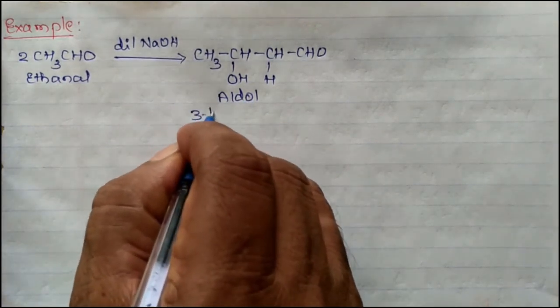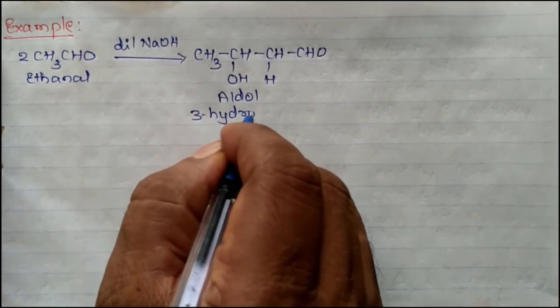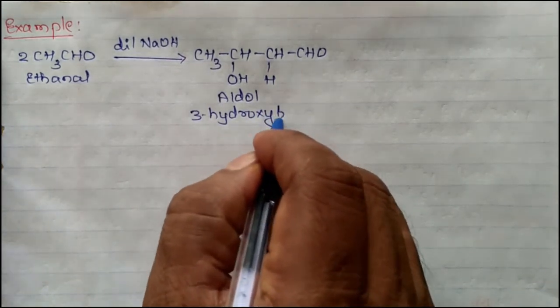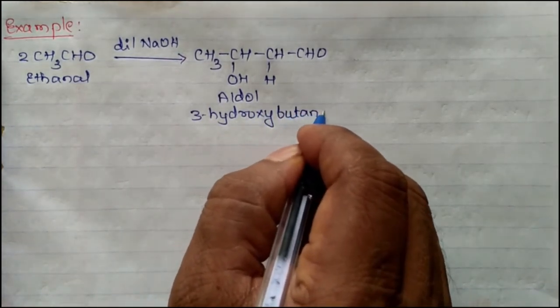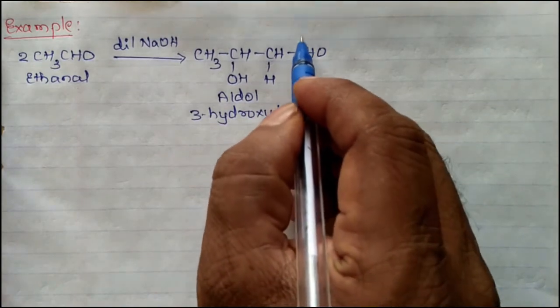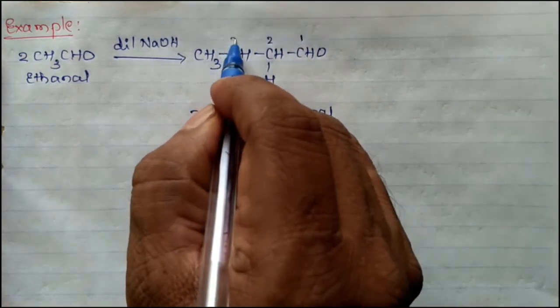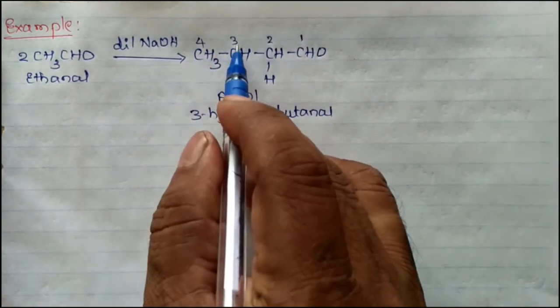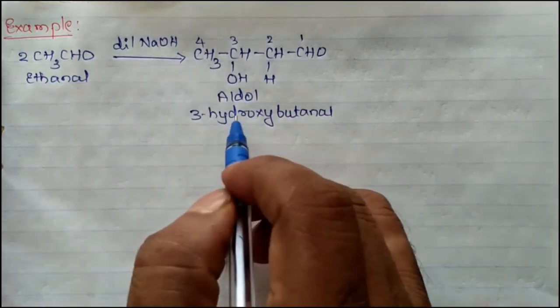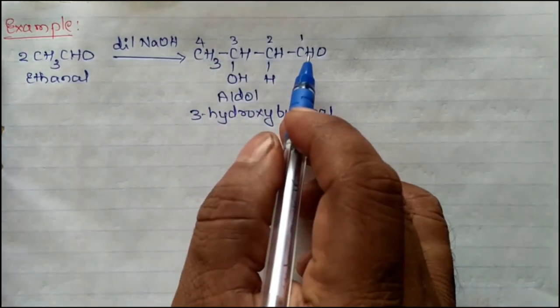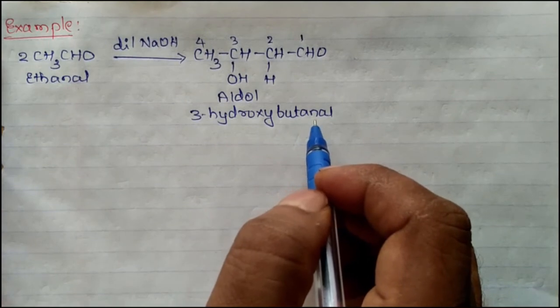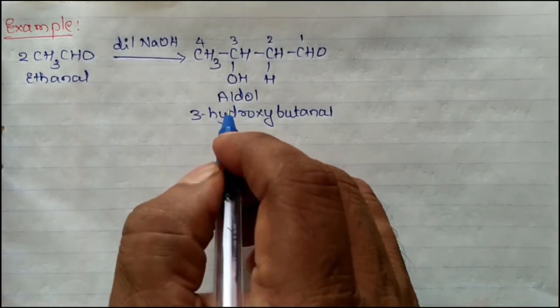3-hydroxybutanal. This is carbon atom number 1, this is 2, this is 3 and 4. The first carbon atom is the aldehyde group. So 3-hydroxybutanal is also known as aldol.